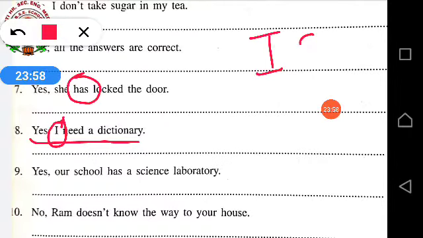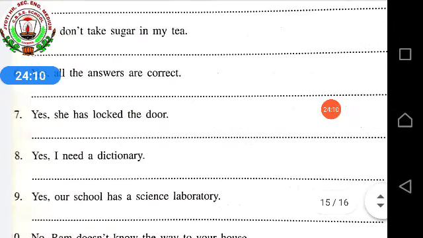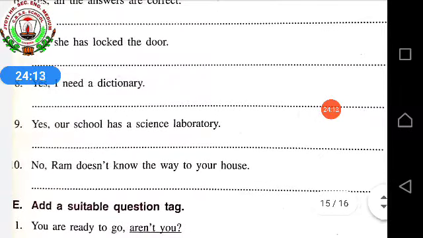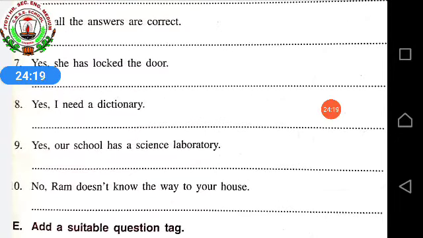I and you. We both are there. So is it singular or plural? It is plural, because in this I am also present and you are also present. Two people. That means it is plural. That's why, yes, I need a dictionary.